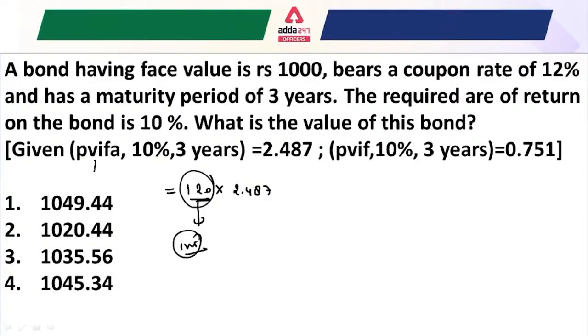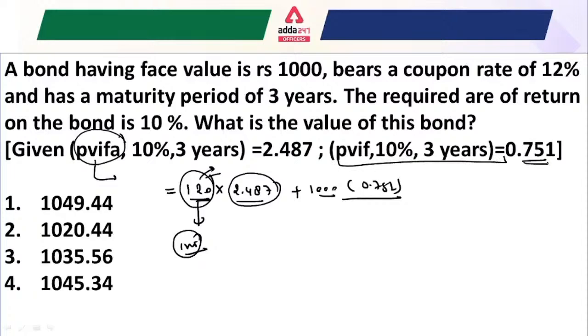So that's why it is a factor of the present value interest factor annuity, right? This is your interest earned for every year, plus the 1000, which is multiplied with 0.751, which is also a factor value given. Okay, so the right answer would be 1049.44. I hope it is now clear for everyone.